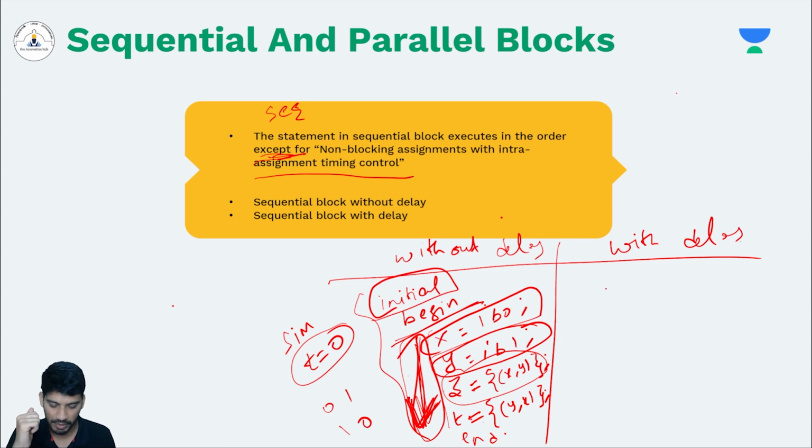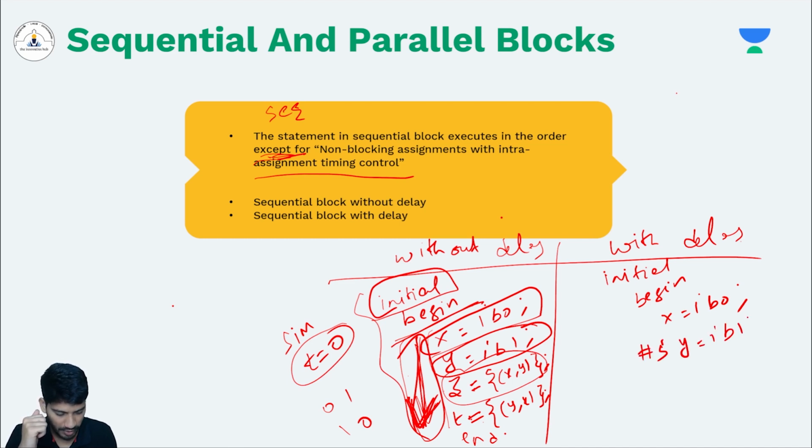So let's see what happens if you give some delay for the same set of statements. Let's say x equals 1'b0 at time t equals 0, and after 5 nanoseconds y equals 1'b1, and after 10 nanoseconds z equals the concatenation of x, y.